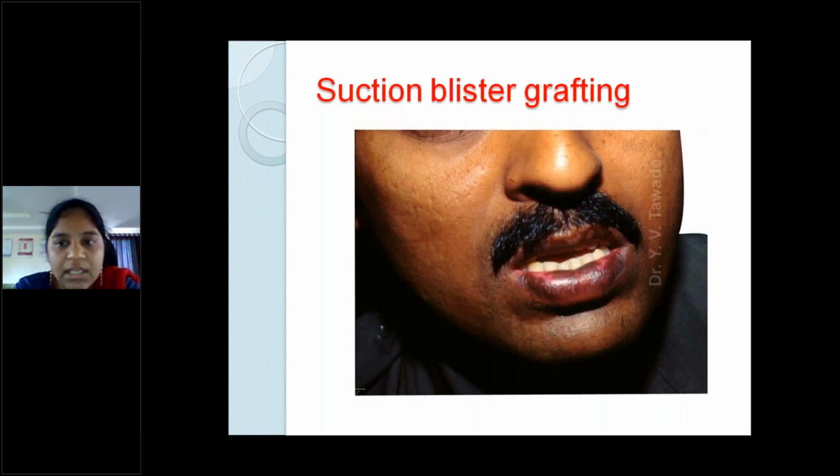Same here, the mechanism is always the same. We are transferring the melanocytes from the normal area to the vitiligo area, and the response, as I told, depends upon the grading, the location of the vitiligo, and the health condition of the patient, all these things, and then only we can see the result. For some people it will give 90% to 95% coverage, but for some people it will be very less.